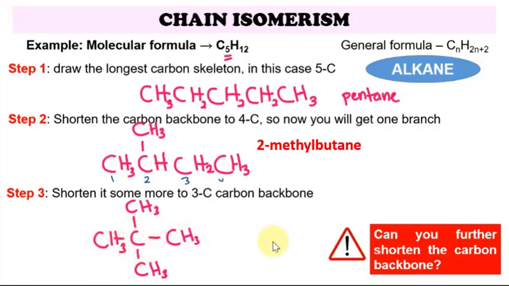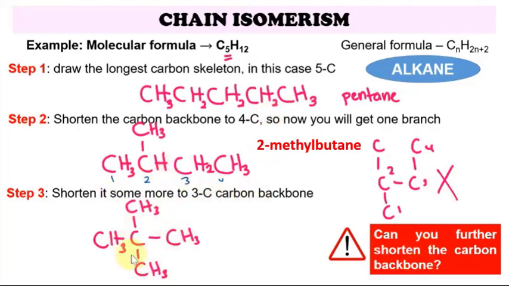No, we cannot, because if we do that, it's still going to be a 4-carbon longest chain. Let's try: 1, 2. If you put another 2 here and another one here, the longest carbon chain is 1, 2, 3, 4. So no, we cannot make it shorter.